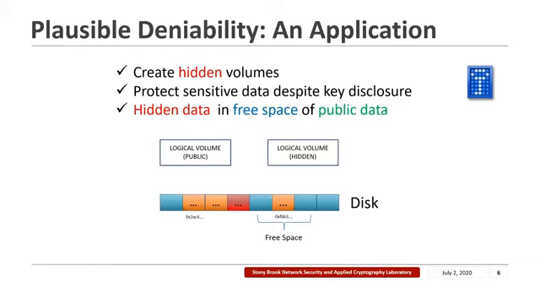TrueCrypt allows a user to create multiple logical volumes, some of which can be marked as hidden. The data in the hidden volumes are stored on the disk in the free space of the public volumes. So when the user is coerced to hand over her encryption keys, she hands over the key for her public volume and claims that the rest of the disk is free space. TrueCrypt then ensures that the adversary cannot distinguish between free space and hidden data, which is encrypted with semantic security.